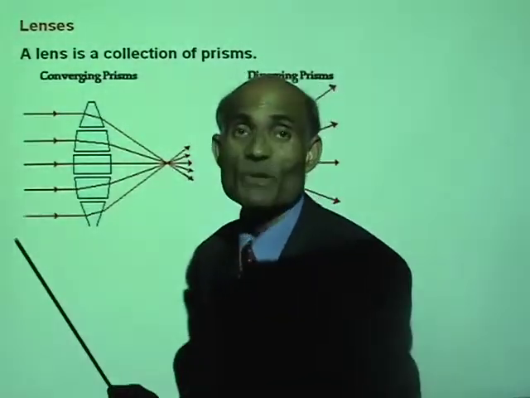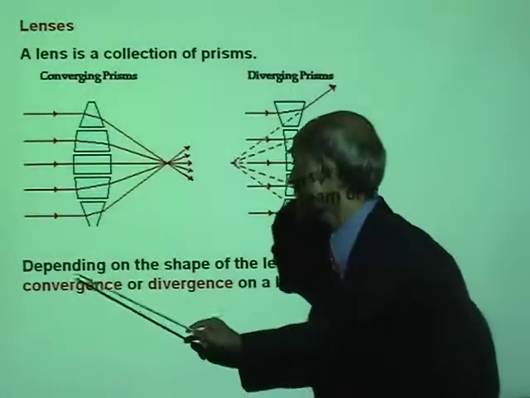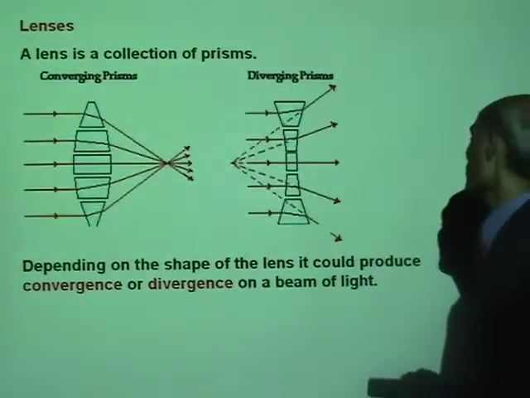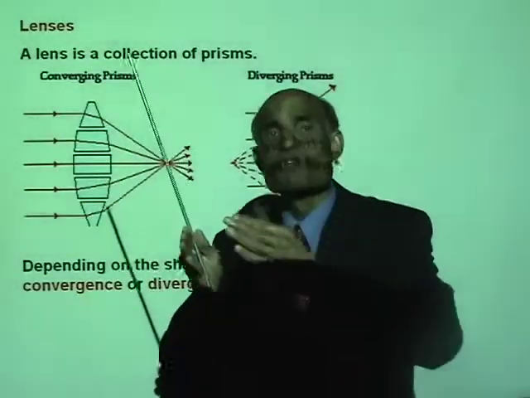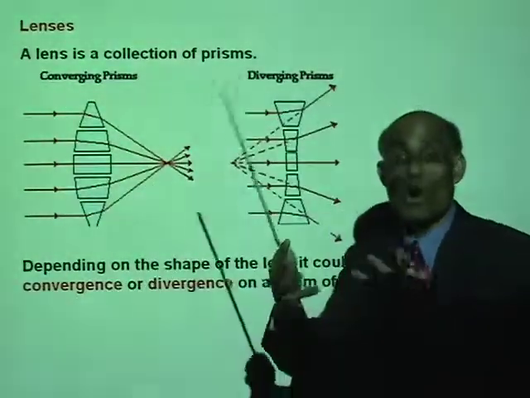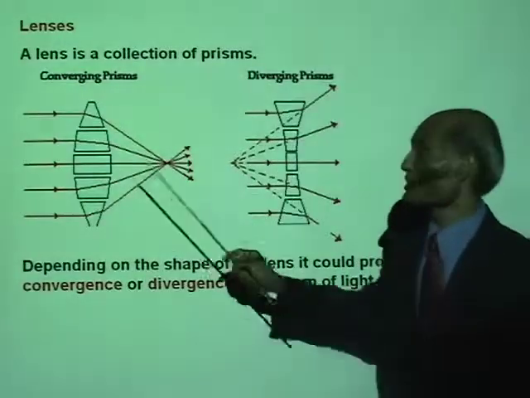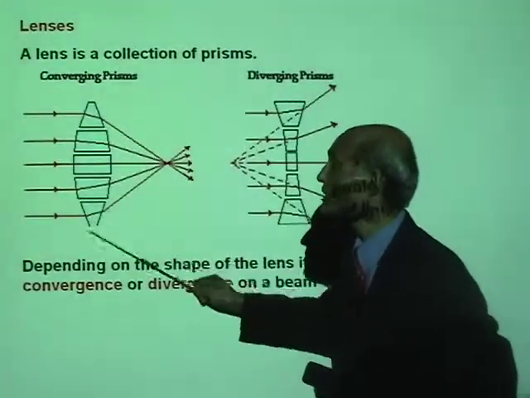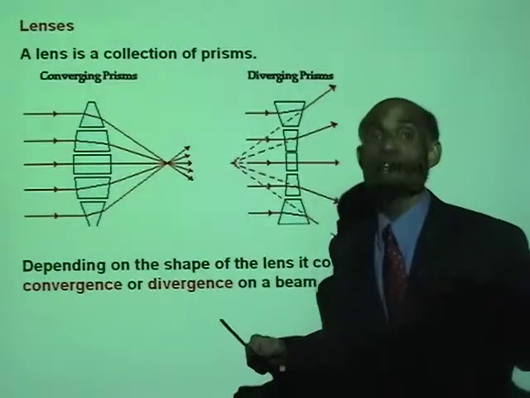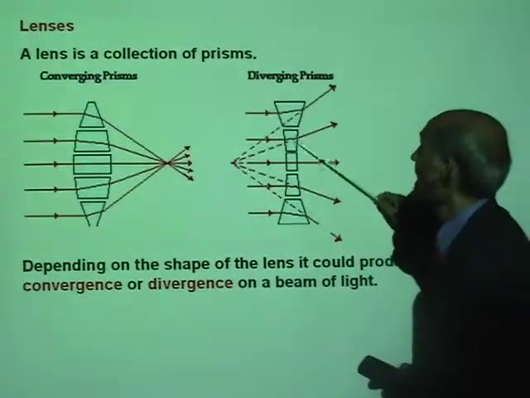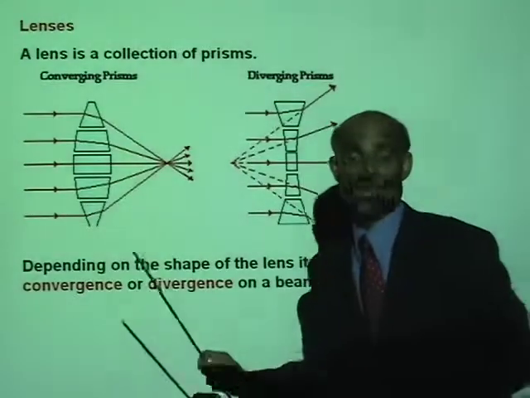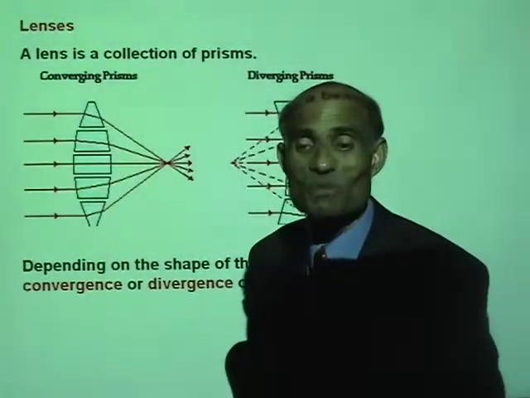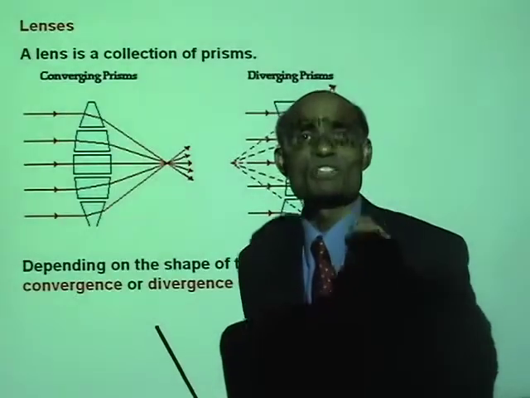Now, depending on the shape of the lens, a lens could either produce a converging effect or a diverging effect. So you can see a lens like this is called a converging lens, whereas a lens like this will be a diverging lens. Tell me, what are the physical properties of a converging lens?